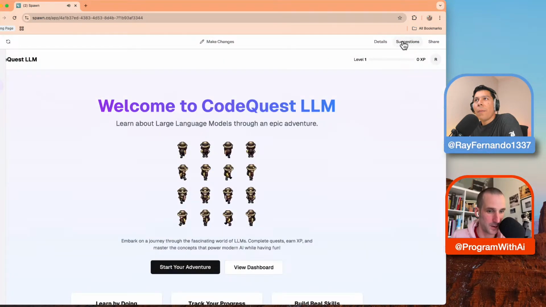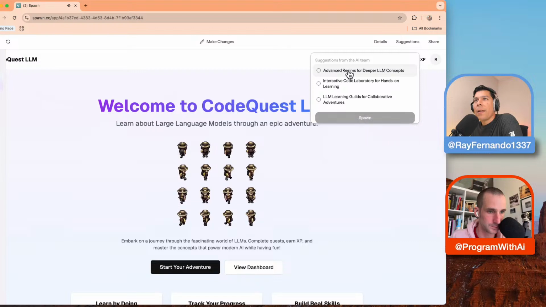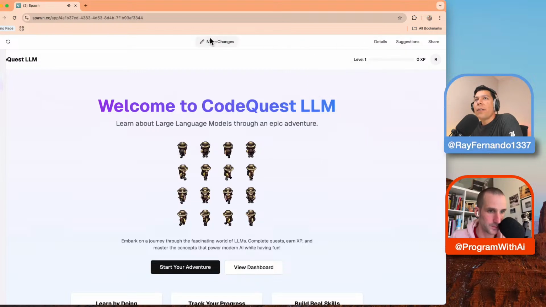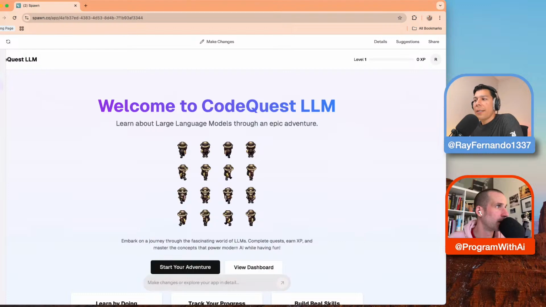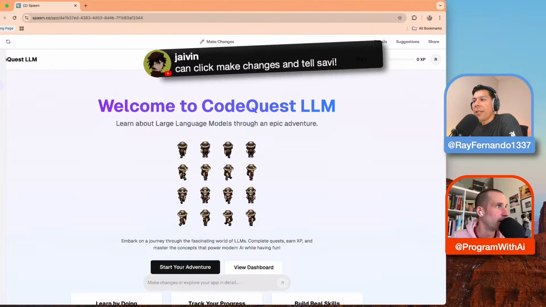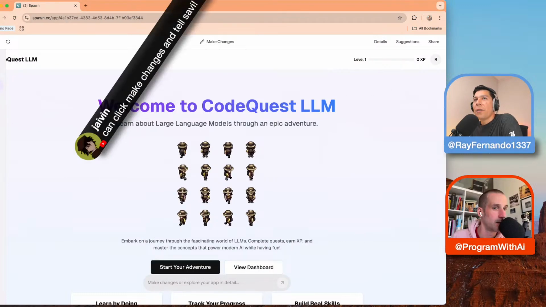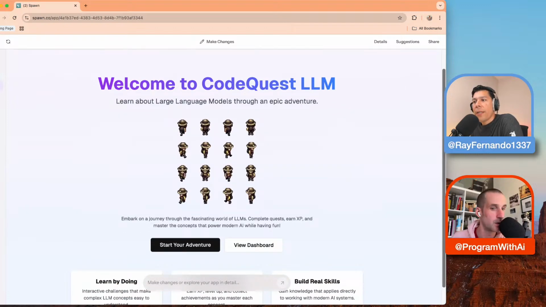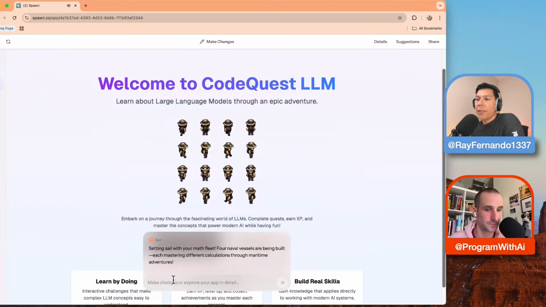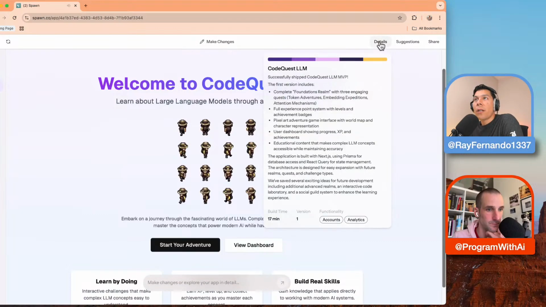Wow. But suggestions for the AI team. Oh, I see. So over here, that's interesting. We can make changes, saying, okay, can you start making the beginnings of this course? Okay, so that's how you can click to make changes and tell Spawn. What I didn't realize is that at the very top it says make changes. So by clicking make changes, we can tell it to add more details for the course or do whatever we're trying to do.